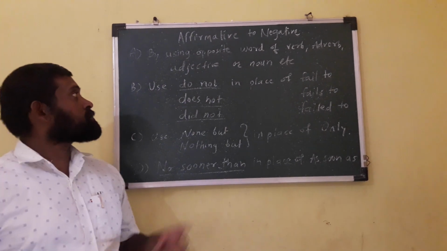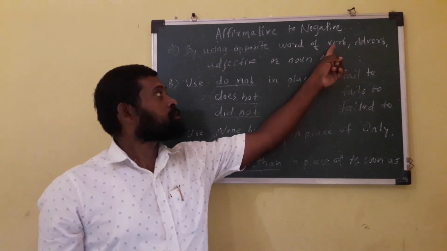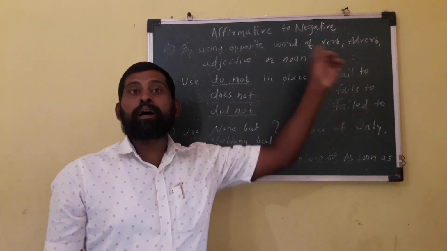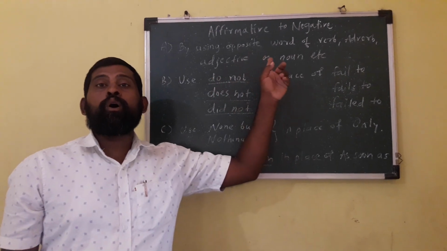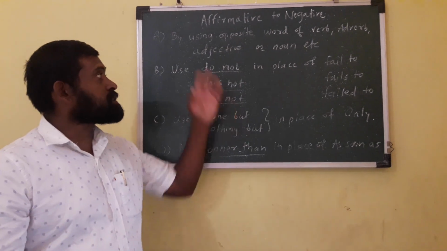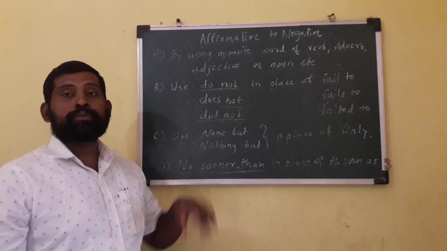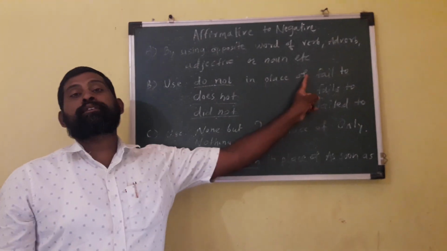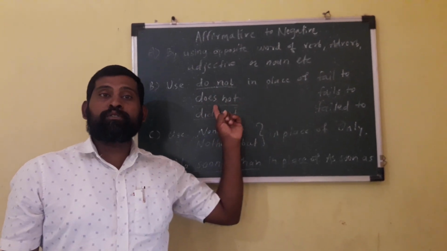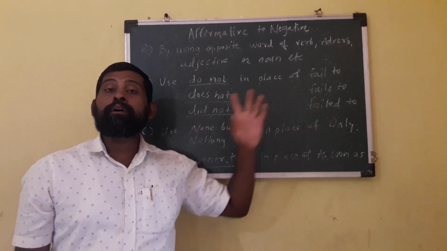We can use the opposite word of a verb, adverb, adjective or noun and make a negative sentence. This is one type. In another type, we can use do not in place of fail to, does not in place of fails to, and did not in place of failed to.